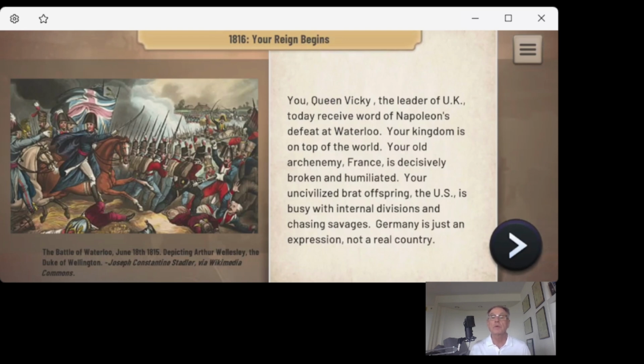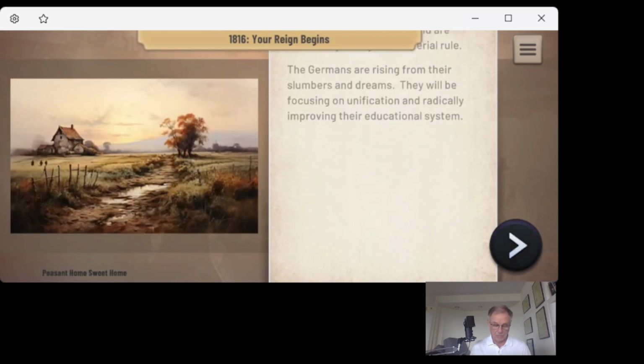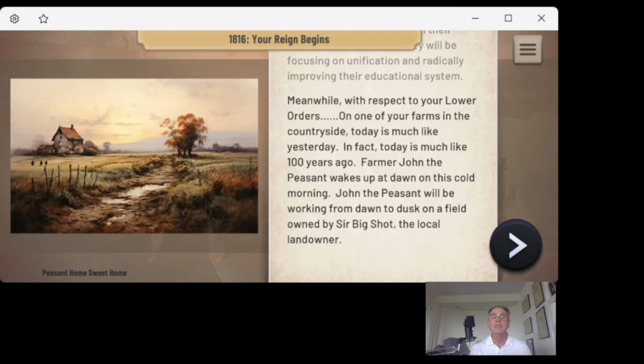In the meantime, over the pond, the US is just getting started. It's pretty small. It has its hands full with internal divisions and activities on the frontier. Germany is still not united, and that will take a few decades to accomplish. In the meantime, we take a look at a group of Queen Vicky's loyal subjects out in the countryside.